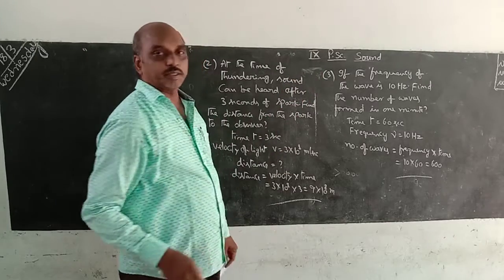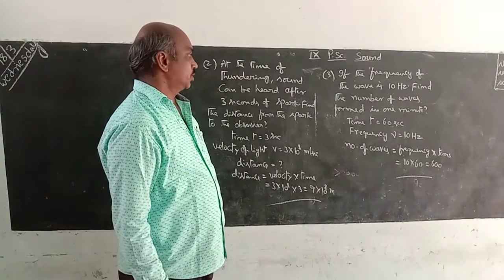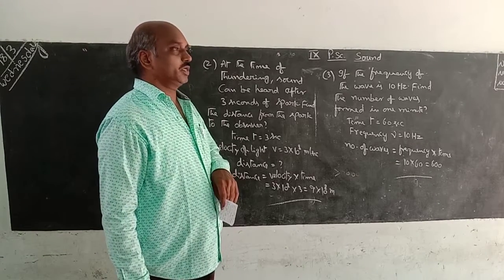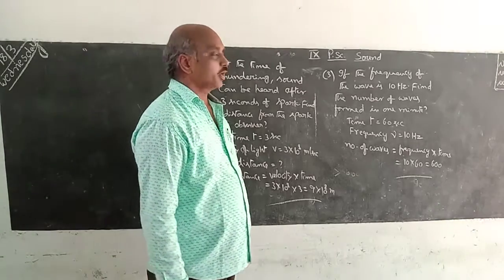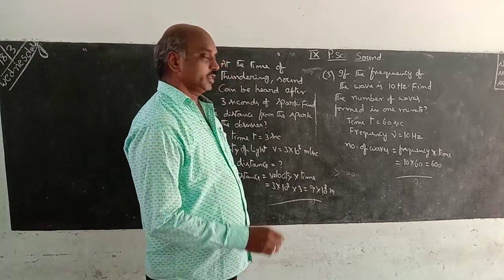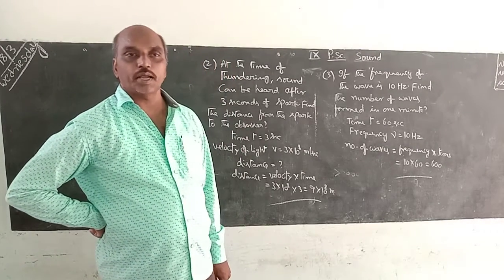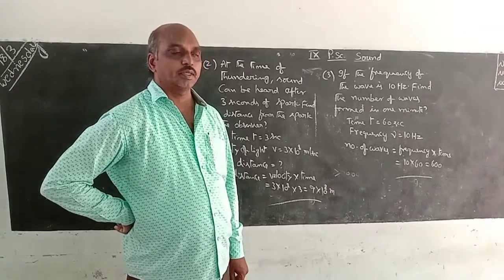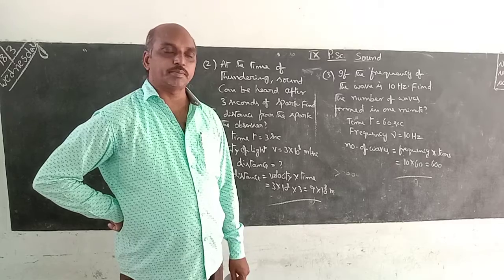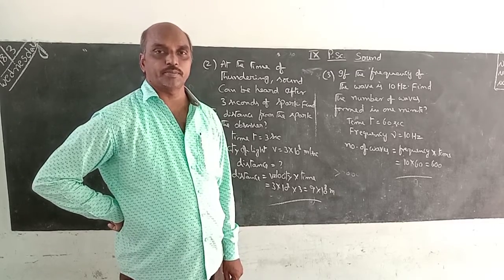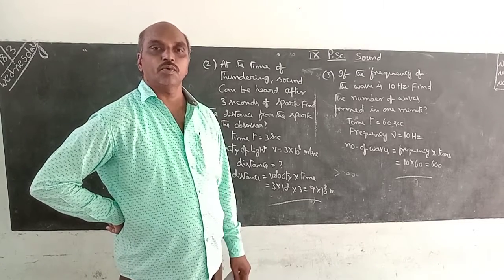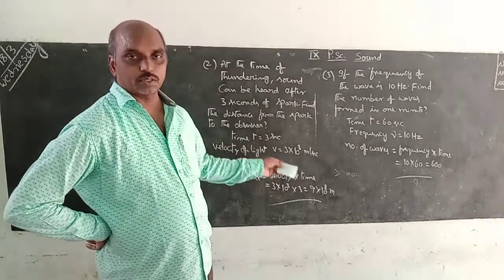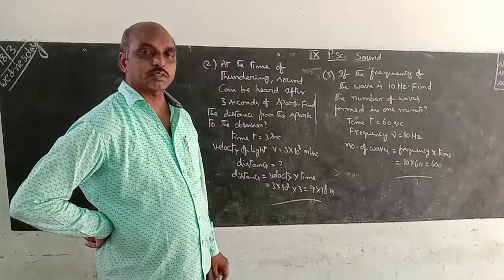Today, once again I repeat what are the important points. The first one is formulas. What is the main formula? That is V is equal to nu lambda. V means velocity, nu means frequency, lambda is wavelength. Relation between frequency and time period is frequency is equal to 1 by time period. Frequency nu is equal to 1 by time period. These are two formulas. On the basis of only these we can calculate these answers.